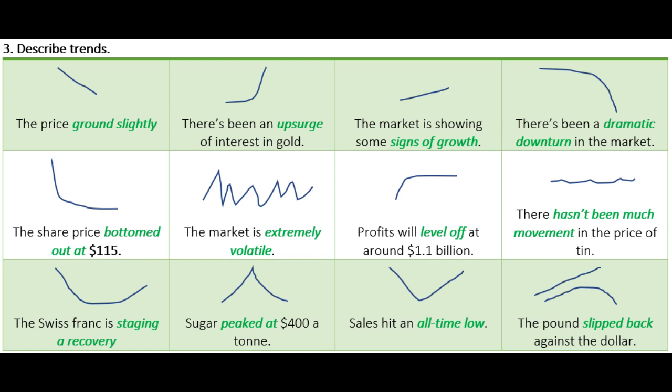Profits will level off at around $1.1 billion. There hasn't been much movement in the price of tin. The Swiss franc is staging a recovery. Sugar peaked at $400 a ton. Sales hit an all-time low. The pound slipped back against the dollar.